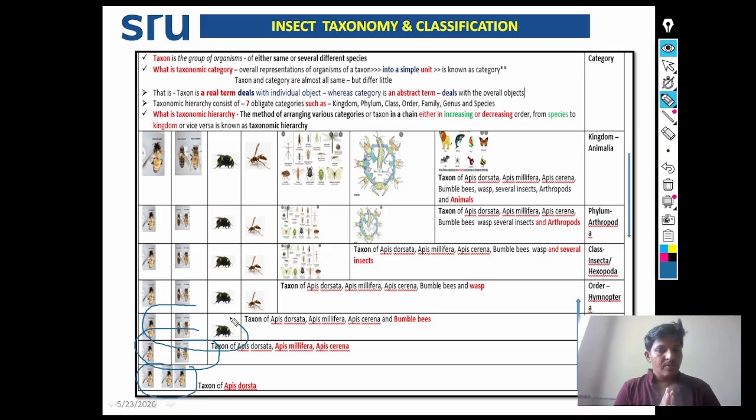The method of arranging various taxa or categories in a chain, either in increasing or decreasing order, from species to kingdom or kingdom to species, is known as taxonomic hierarchy.